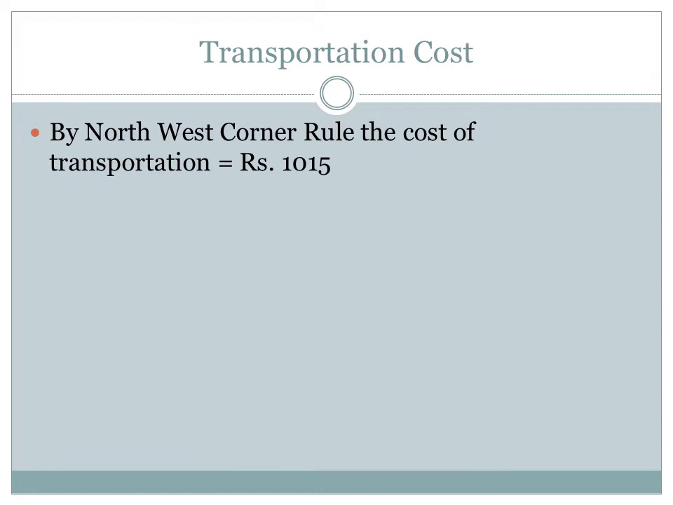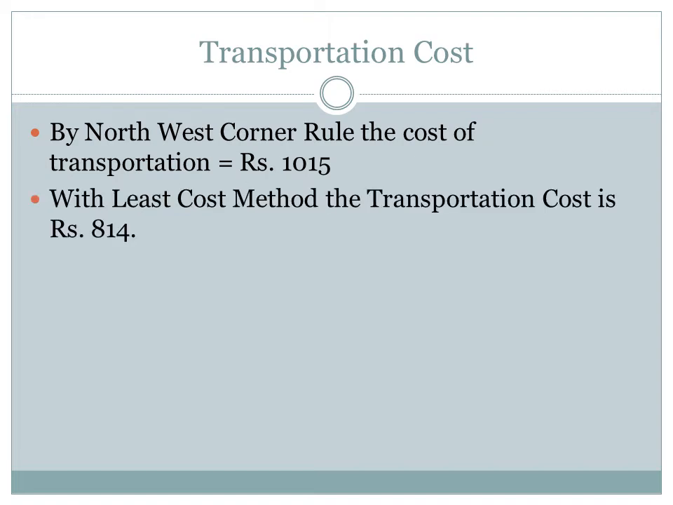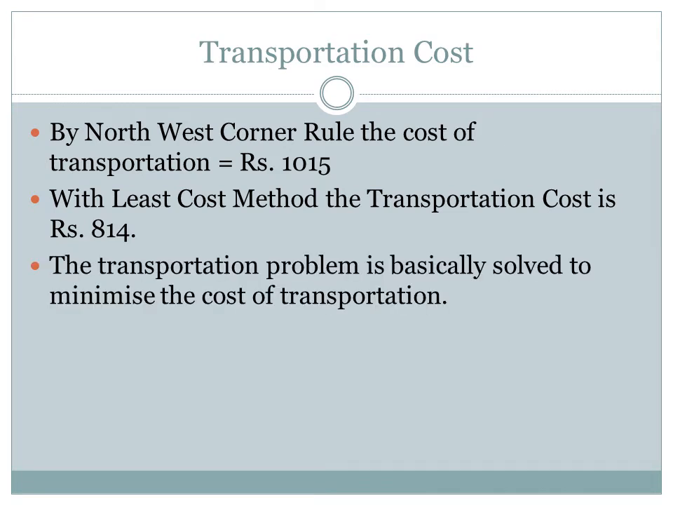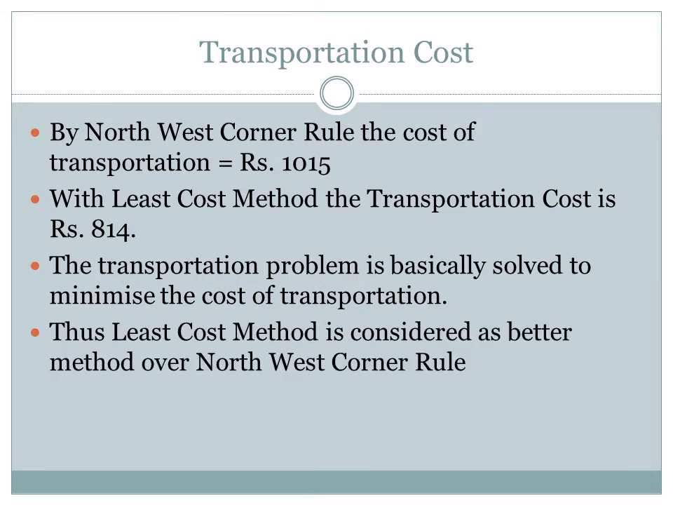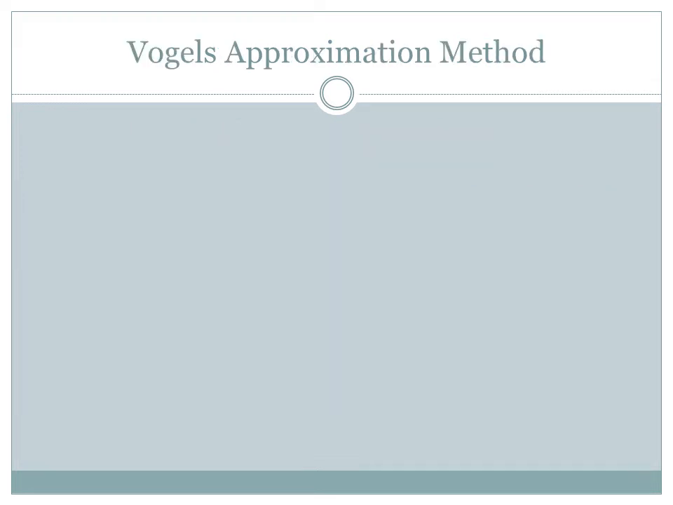Thus, by northwest corner rule, we have just seen the cost of transportation is rupees 1015, and with the least cost we got it as rupees 814. The transportation problem is basically solved to minimize the cost of transportation, and therefore least cost method is considered a better method over northwest corner rule.